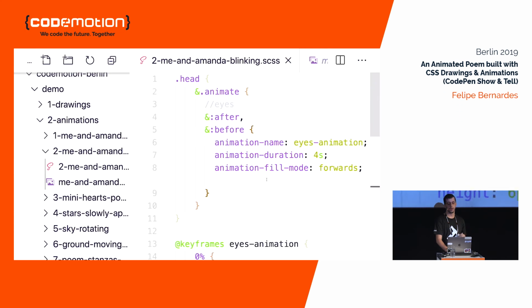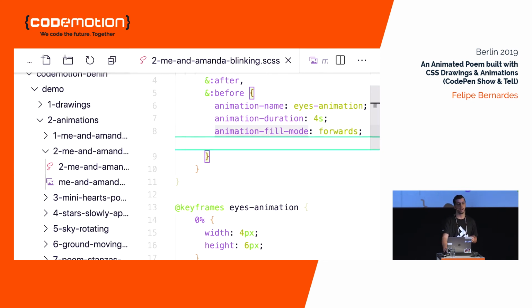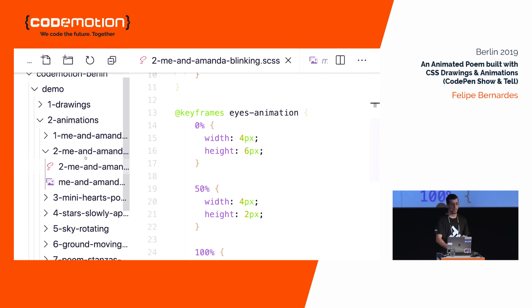Let's take a look at the CSS, how it looks. We are just tying up the animation name with eyes animation, as set down here. We are determining the duration to be 4 seconds. There is no delay, so it happens straight away. And finally, we stay with open eyes in the end.